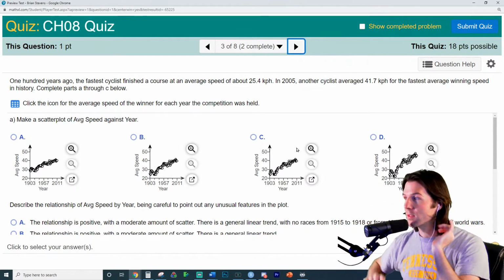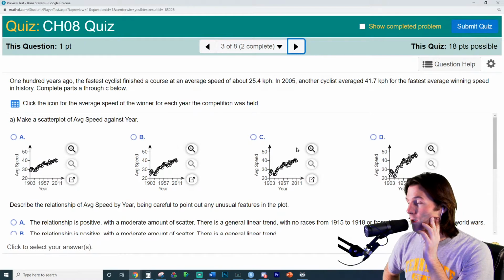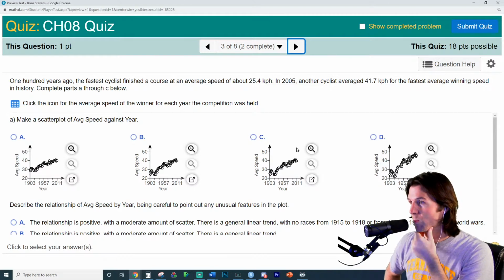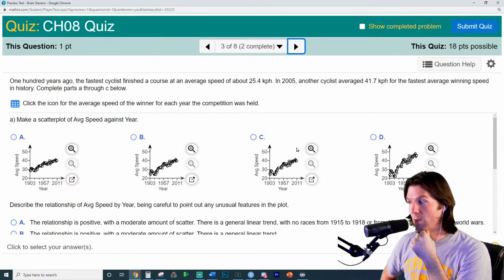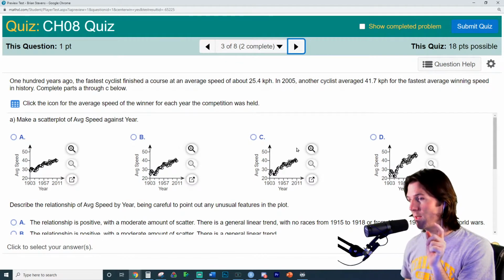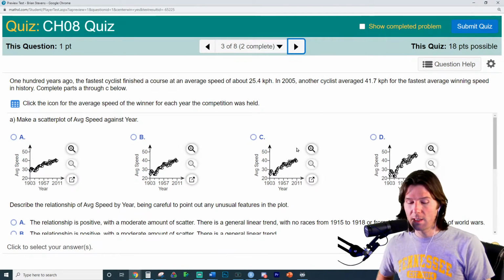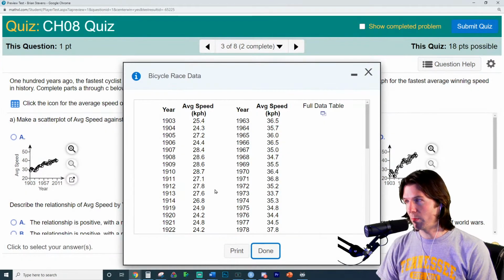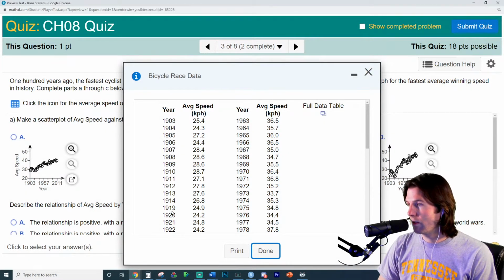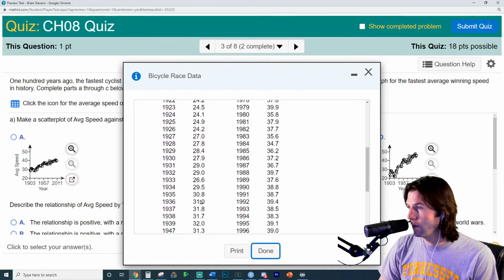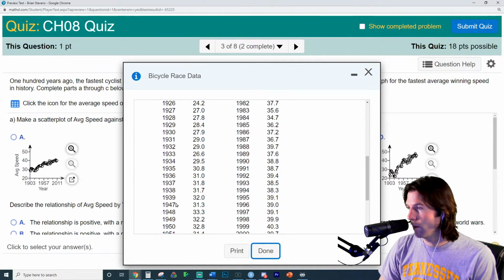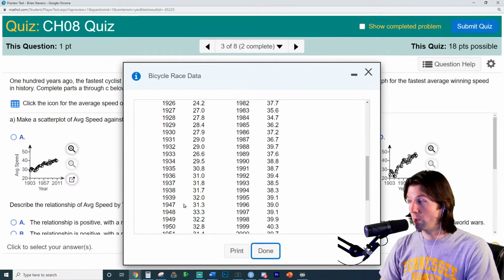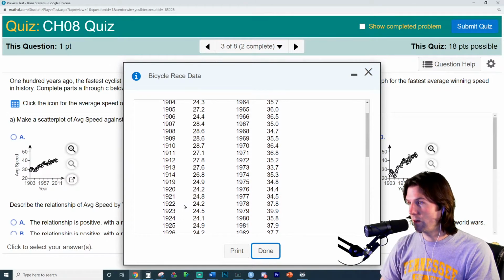This is, I believe, the Kentucky Derby times? It's the cyclist times. It's the Tour de France? Some sort of race. And what we're looking at right here is different races, and it's a time plot, actually. A time plot is a special case scatter plot. You might want to remember that if you're watching the Kahoot tonight. A time plot is a special case scatter plot where time is on the x-axis. If you look at the data right here, you'll notice something. There are no races in the 1915s to 1918s. And then there's another period of no races, in the 40s. So we got a period in the early 40s of no races, and we have a period in the teens.